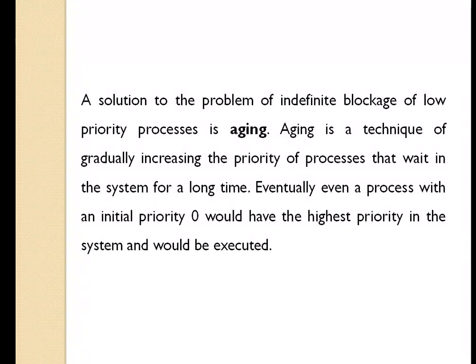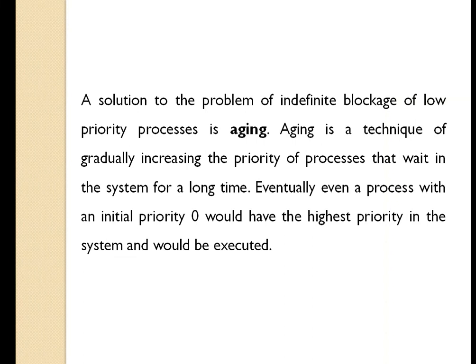A solution to the problem of indefinite blockage of low priority processes is aging. Now what is this aging? Aging is a technique of gradually increasing the priority of a process that waits in the system for a long time.